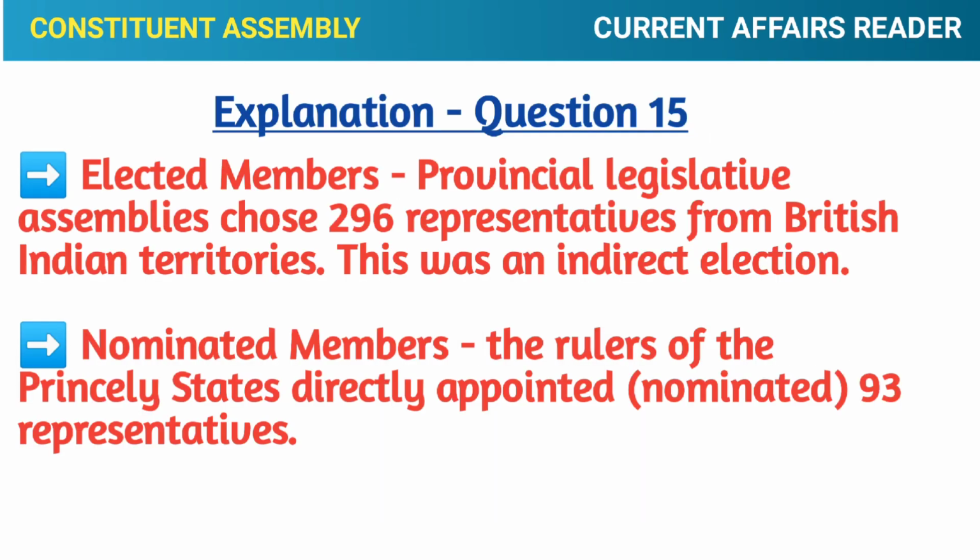Explanation. Elected members. The provincial legislative assemblies chose 296 representatives from British Indian territories through an indirect election. Nominated members. The rulers of the princely states directly nominated 93 representatives.